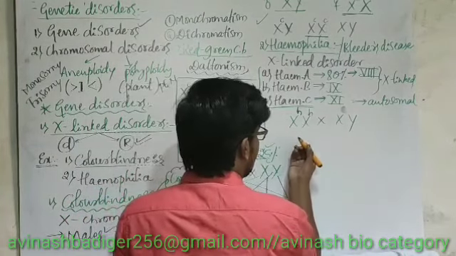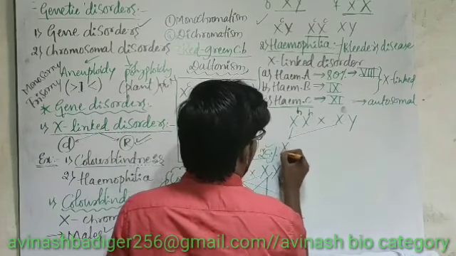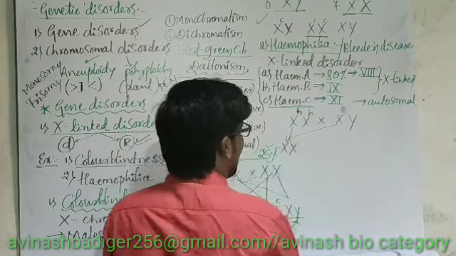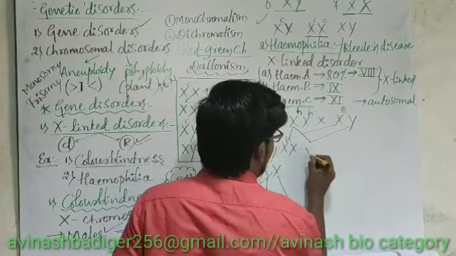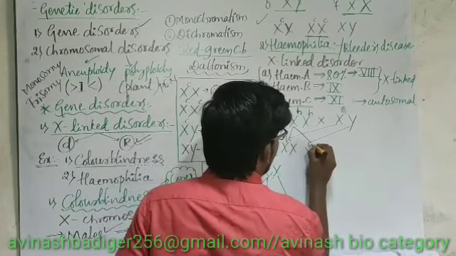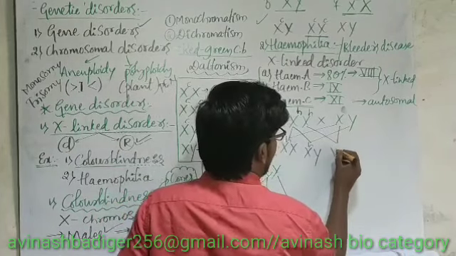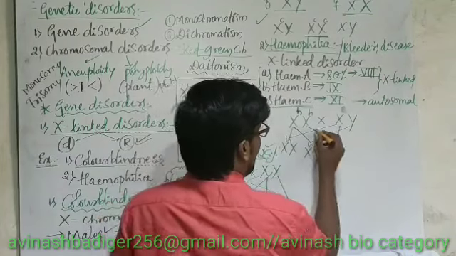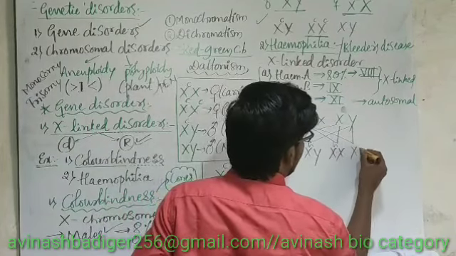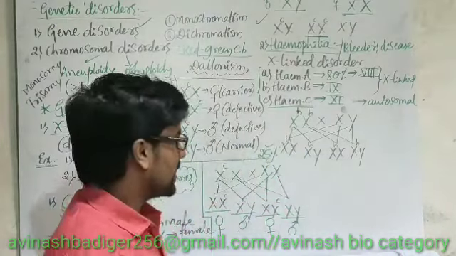Let me consider the first cross: X^h X. The second condition: X^h Y. Then the third one: X X^h. Last one: X Y with small h. Then observe here.